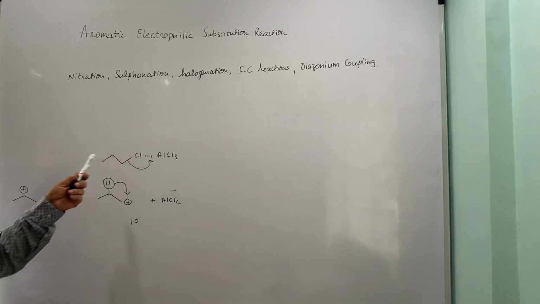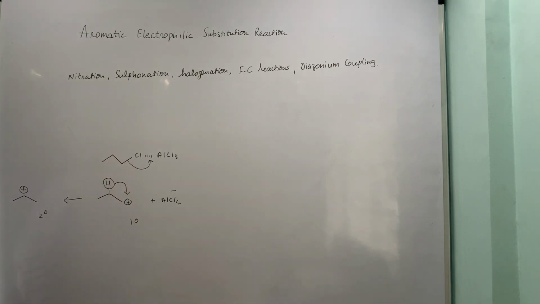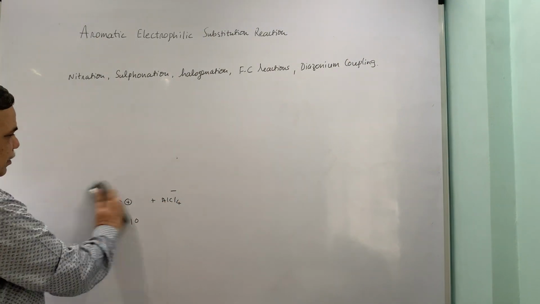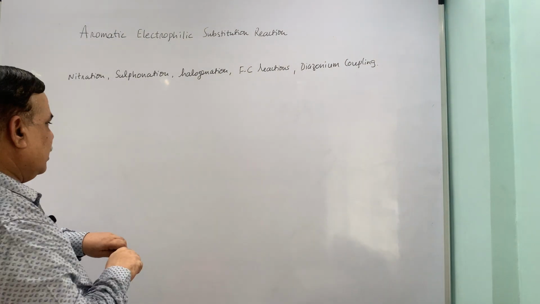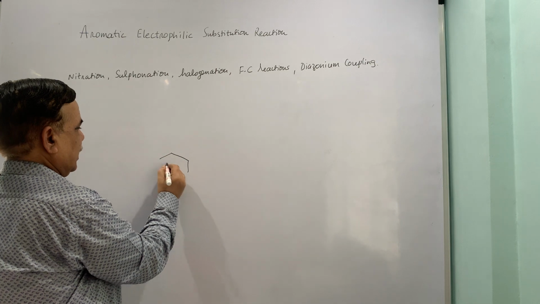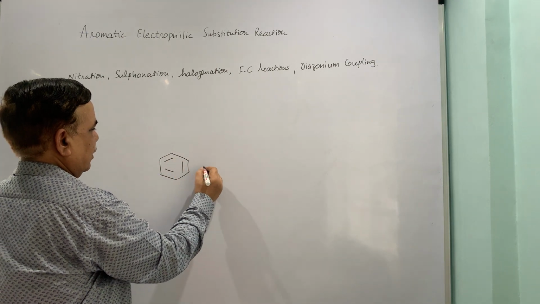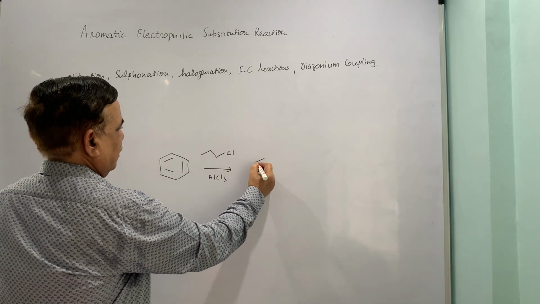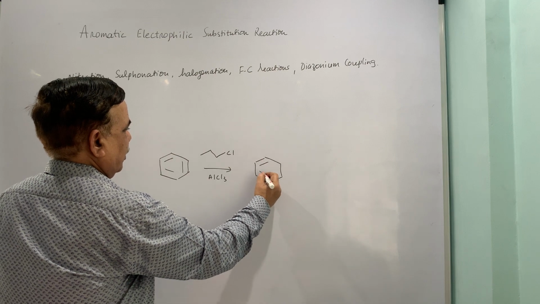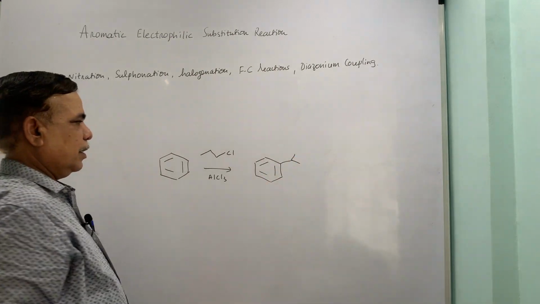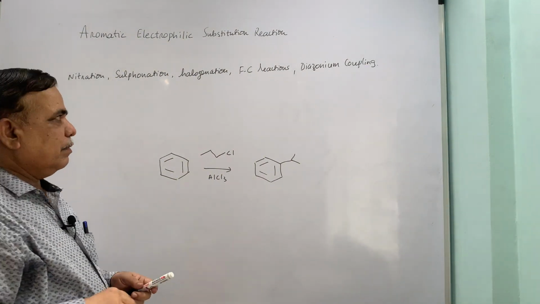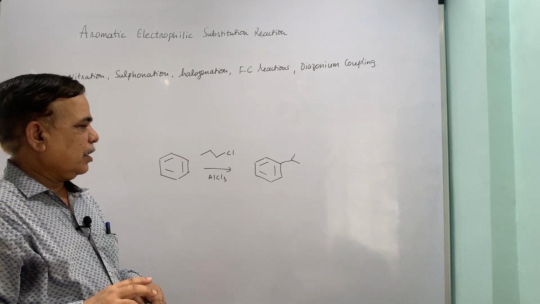If you have a longer carbon chain, then the chances of Wagner-Meerwein rearrangements are very high, and therefore we always think that the desired products are not formed. That's why when benzene interacts with this compound along with Lewis acid, my major product is going to be cumene and not n-propyl benzene. So that is the demerit of Friedel-Crafts alkylation reaction.